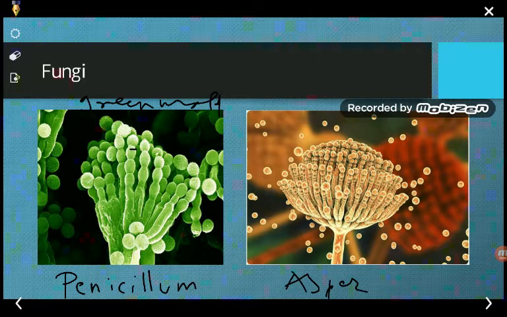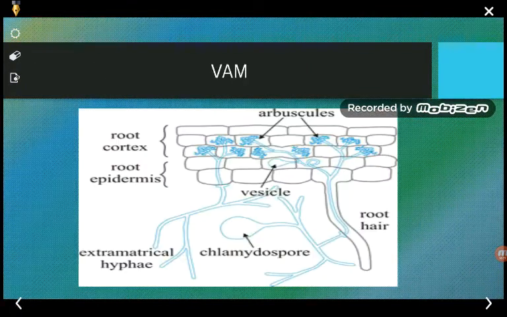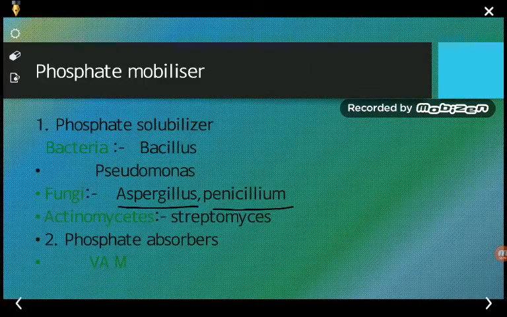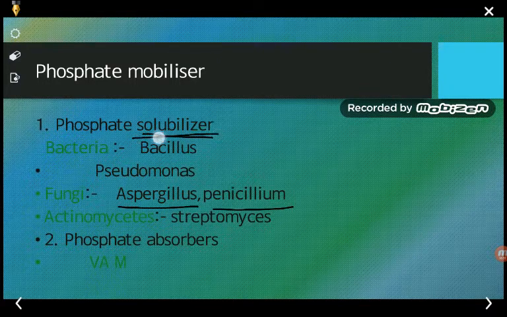So here we have seen two types of fungi, Aspergillus and Penicillium. The main work of these two fungi is that they convert the insoluble form of phosphate into the soluble form.